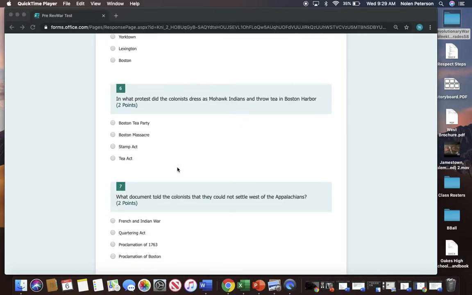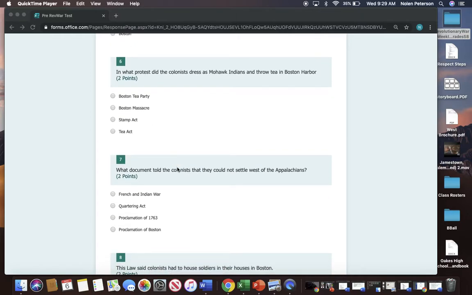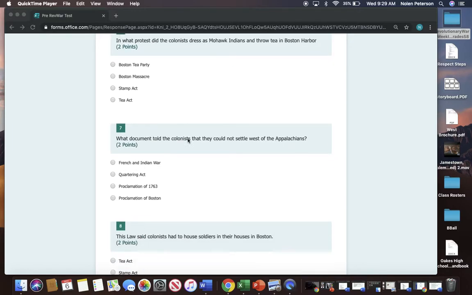In what protest did the colonists dress as Mohawk Indians and throw tea into Boston Harbor? Boston Tea Party, Boston Massacre, Stamp Act, Tea Act. Number 7. What document told the colonists that they could not settle west of the Appalachians? French and Indian War, Quartering Act, Proclamation of 1763, Proclamation of Boston.